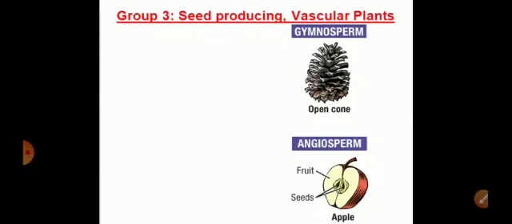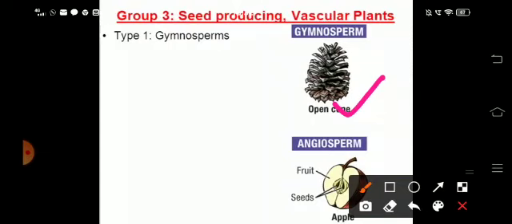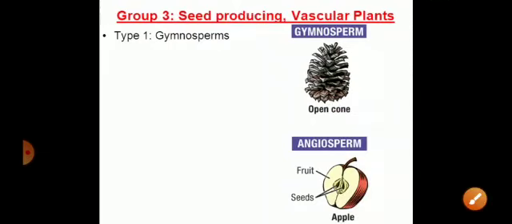Now when we talk about the seed producing plants and the plants which have the vasculature, that is the xylem and phloem as the conducting vessels, they are the gymnosperms and the angiosperms. In case of gymnosperms, the reproductive structure is the cone, as can be seen in the diagram over here. Whereas in case of angiosperms, the reproductive structure is the flower.